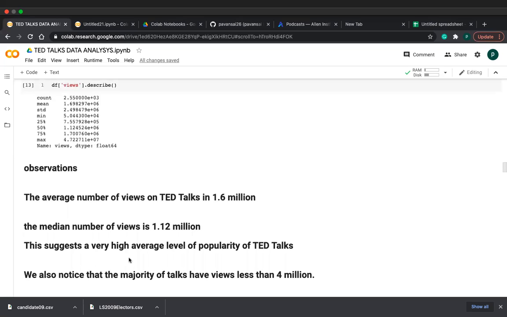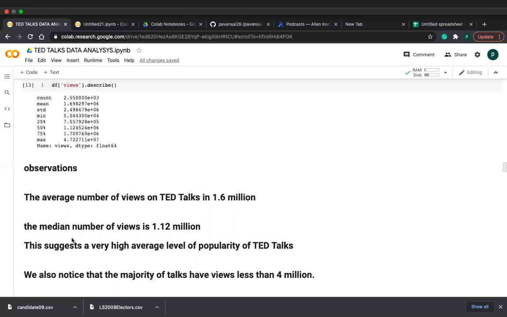This suggests a very high average level of popularity, meaning TED Talks are very popular. Normally, average and median are very far apart, friends. But in this data, they are very close. From that, we can understand these are very popular.